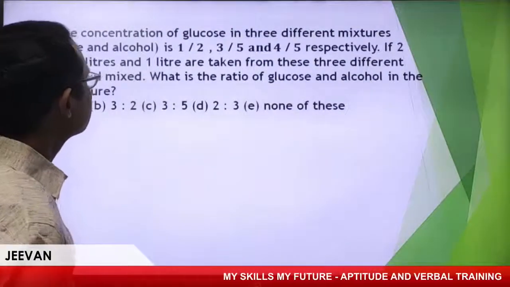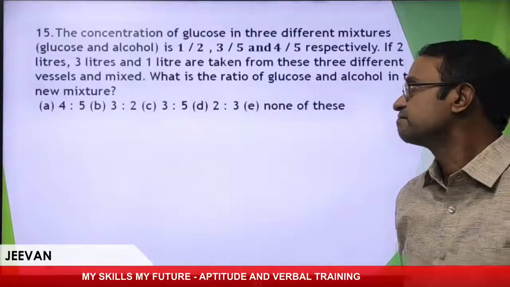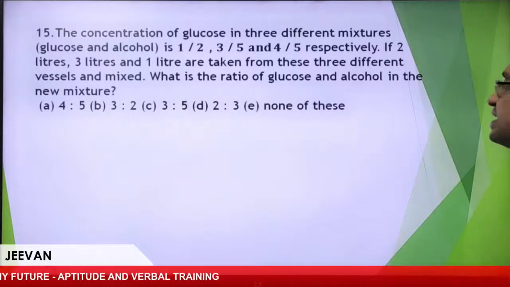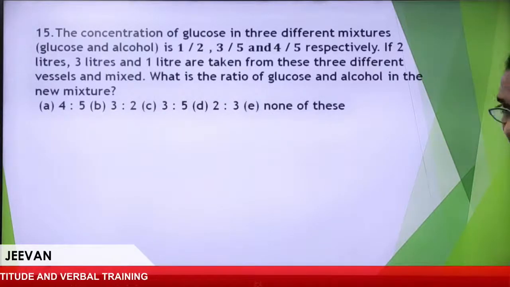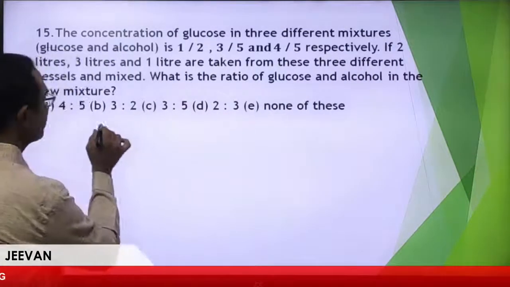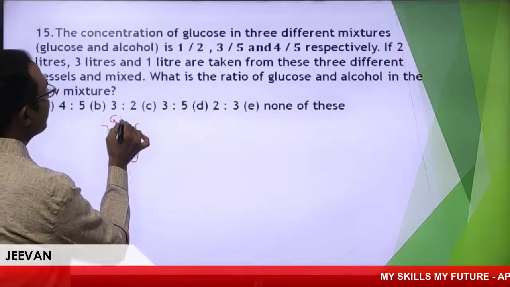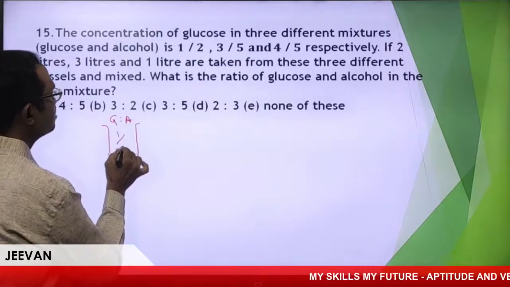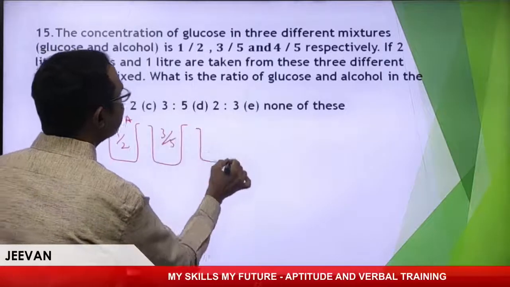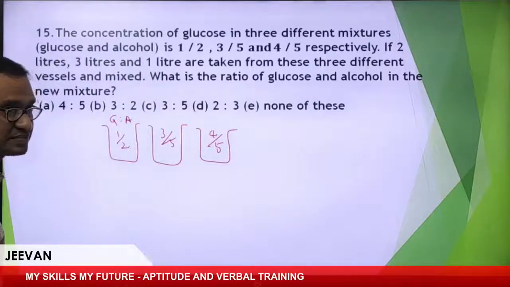The concentration of glucose in different mixtures, glucose and alcohol, is 1/2, 3/5, 4/5 respectively. So let me write clearly. In this glucose and alcohol mixture is given 1/2. Similarly, it is 3/5 and it is 4/5 respectively.